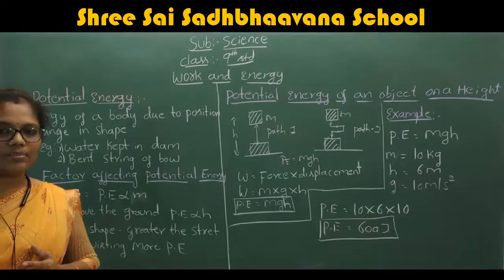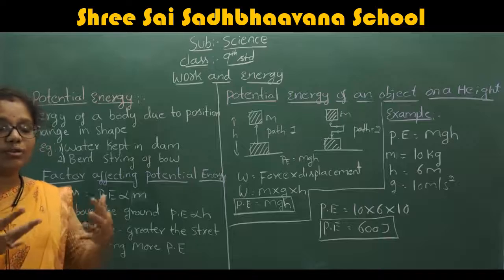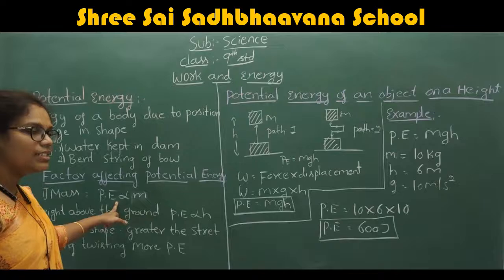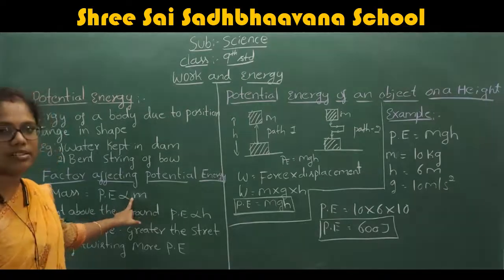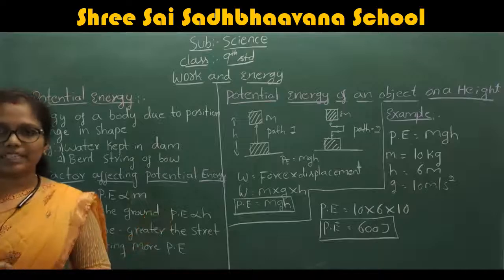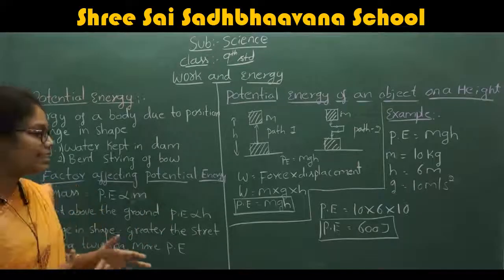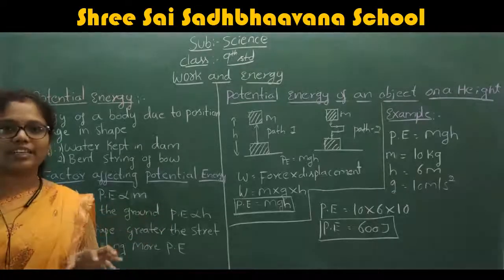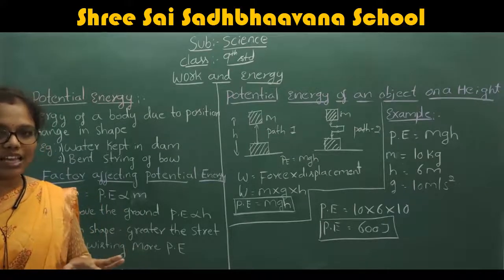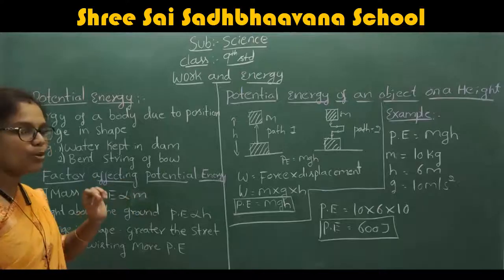If the mass of the substance is more, we want to put in more potential energy. If mass goes on increasing, the potential energy goes on increasing. If mass decreases, the potential energy goes on decreasing.